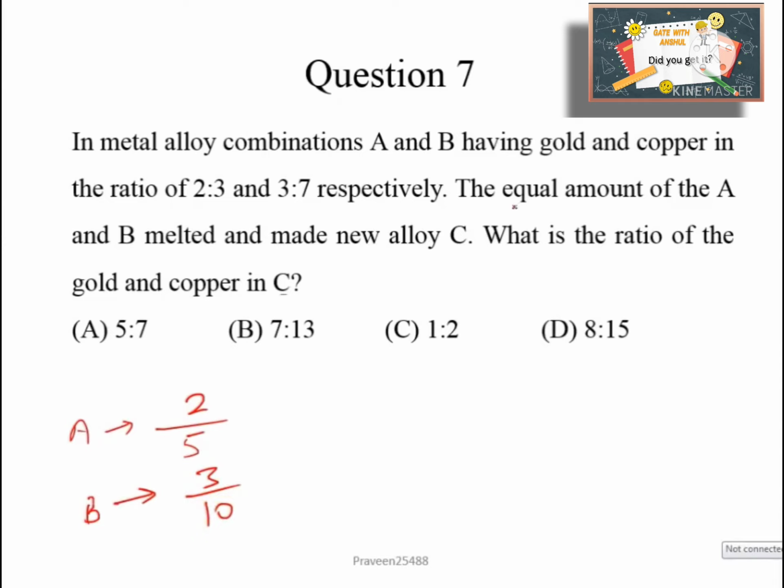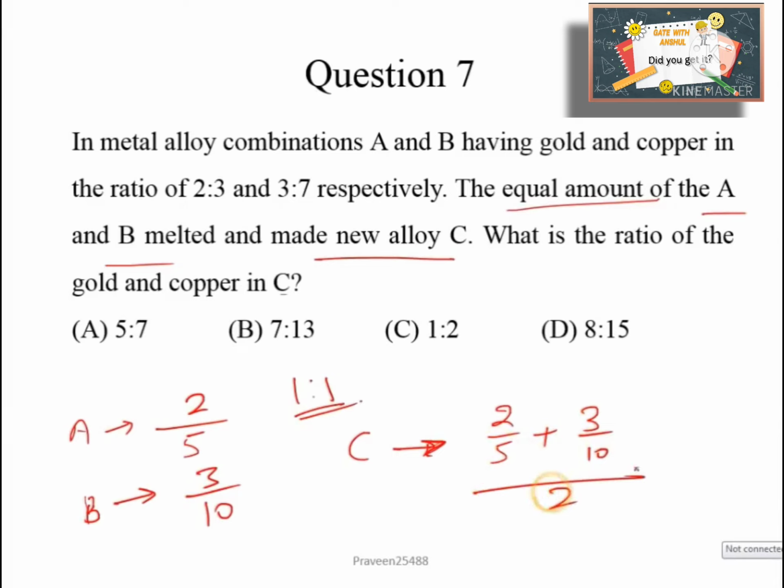In the next sentence it is saying that equal amount of the A and B melted and made new alloy C. So in C this equal amount is melted, means in the ratio 1:1. So to observe the gold in C, simply we take average of A and B. So 2/5 plus 3/10 divided by 2. On solving this, we will get 7 divided by 20. This is the gold in C.